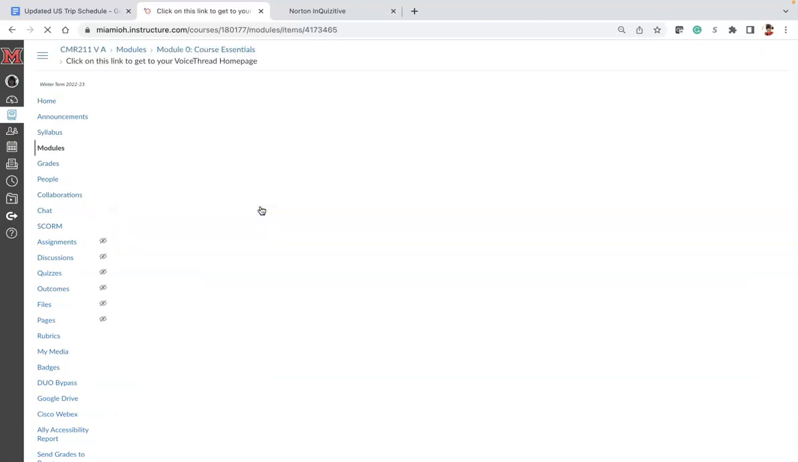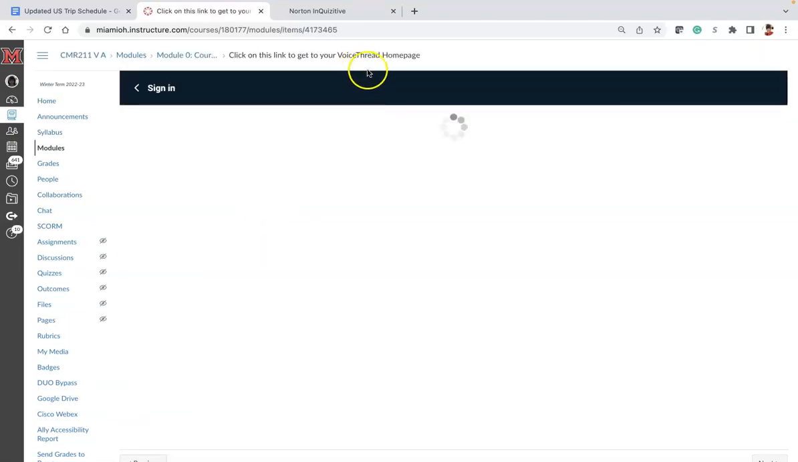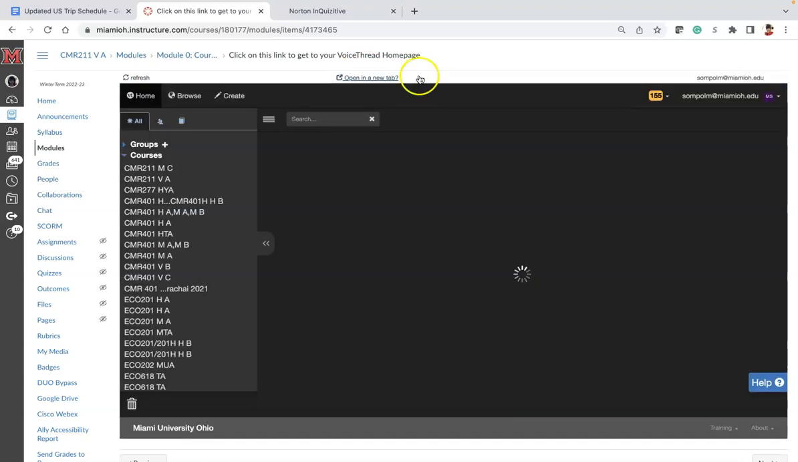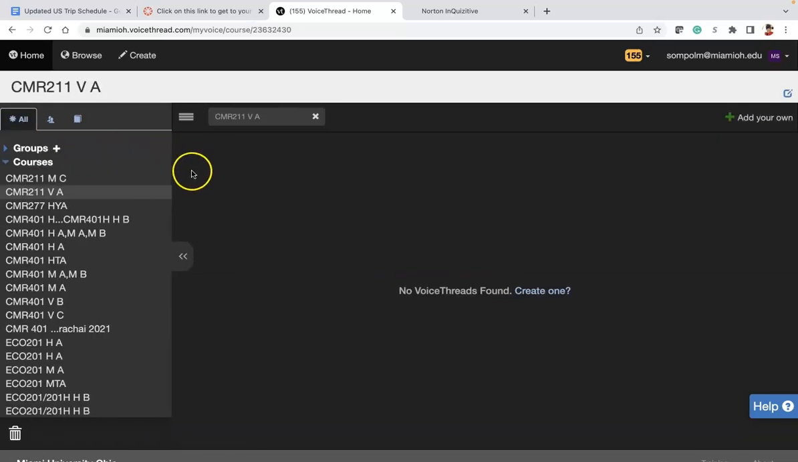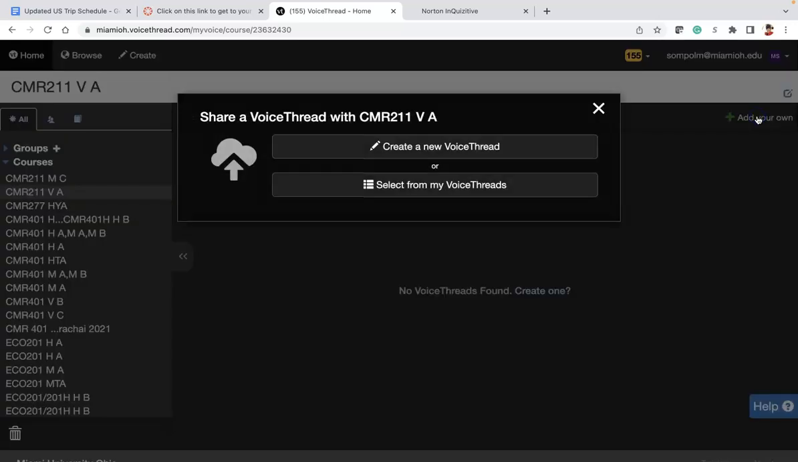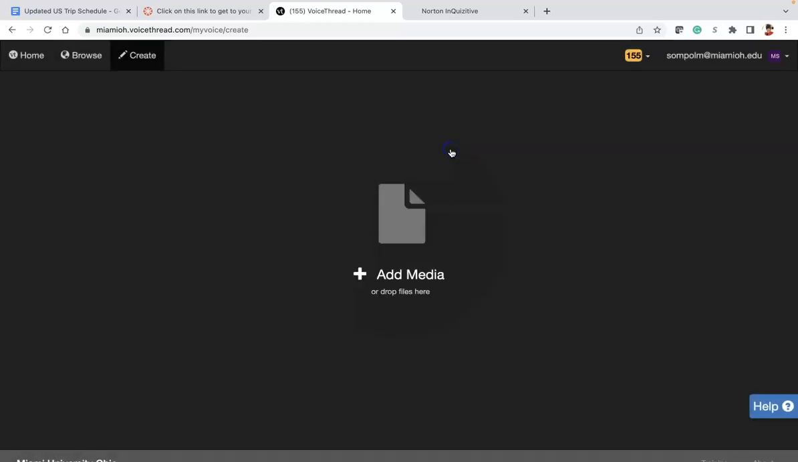Once you click on that, you have an option to open a new window, or you can just use it right here, but I would suggest opening this in a new window tab. Okay, a new tab. Now, once you have this here, I have so many classes on the left-hand side, but this would directly be your CMR211 VA, right? So I have nothing here just yet. So I'm going to add my own, and I will create a new VoiceThread for the course.